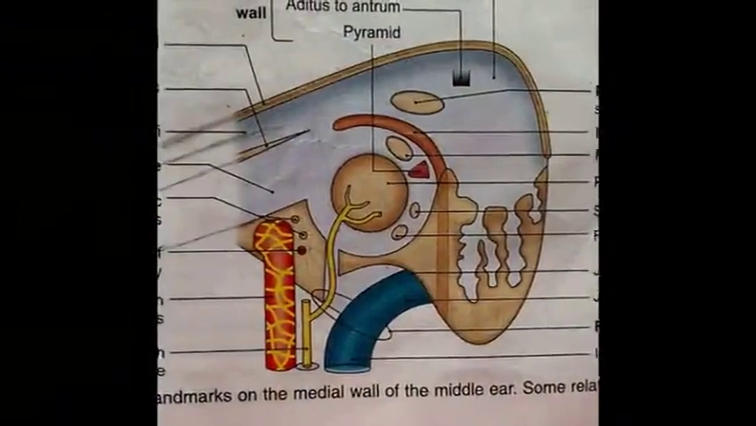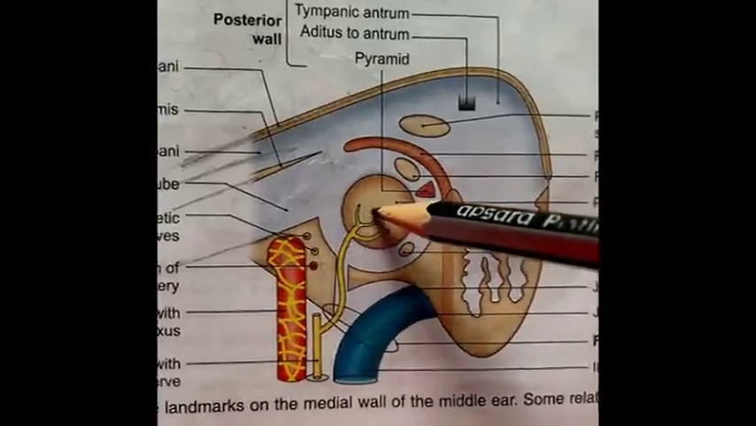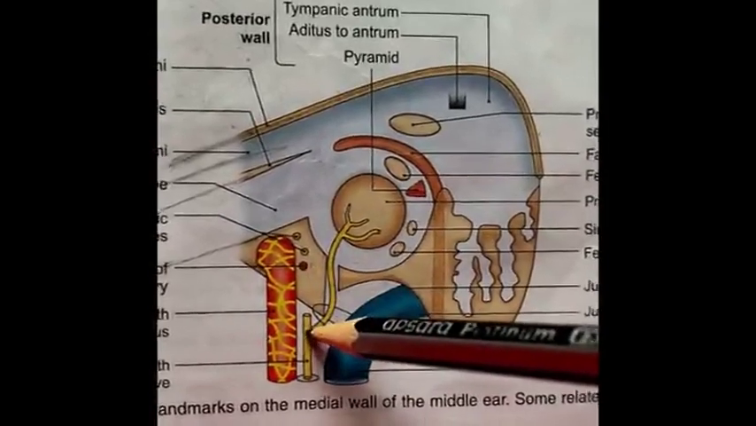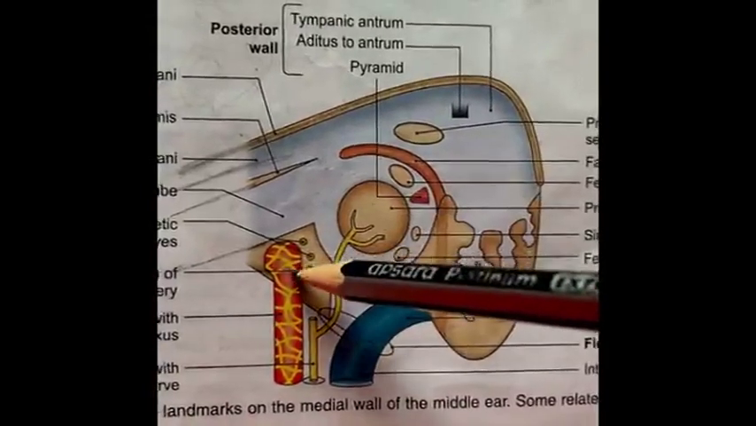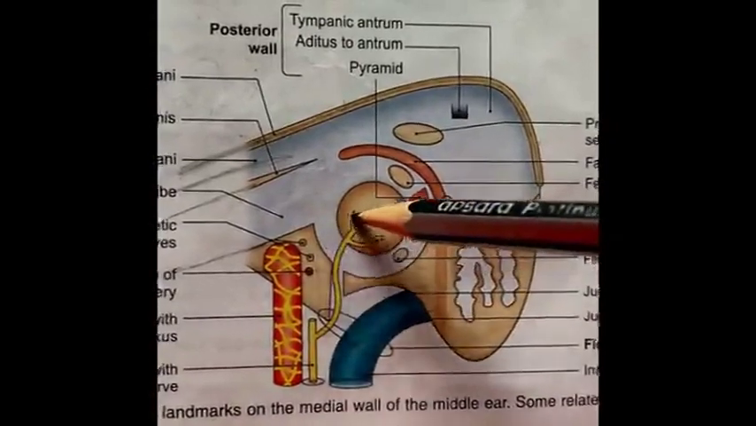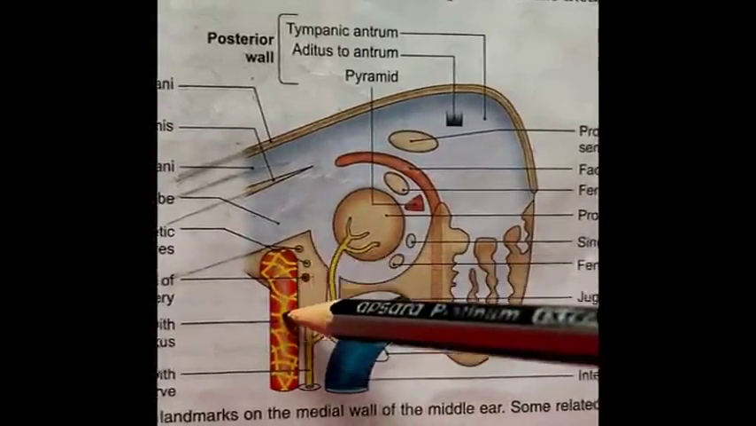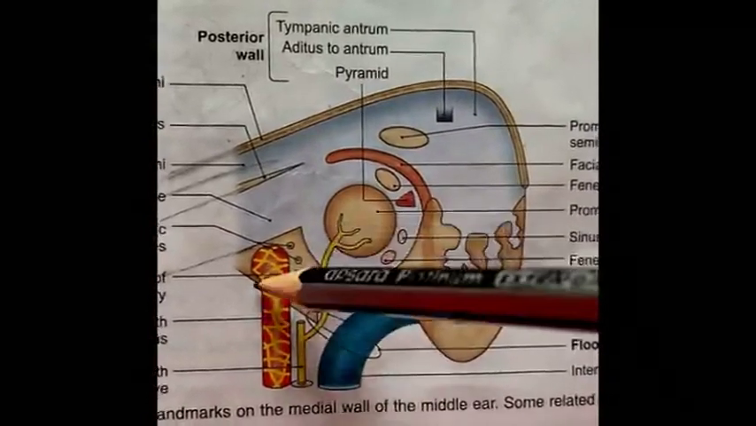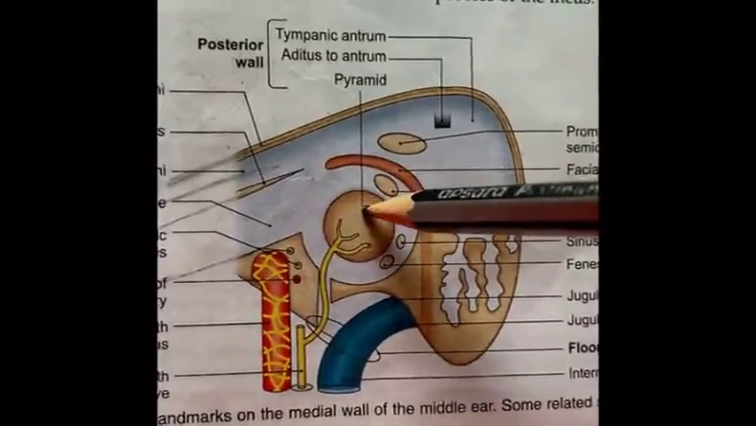Nerve supply of the middle ear. Nerve supply to the middle ear cavity is provided by the tympanic plexus of nerves, which is present over the promontory. It is formed by the tympanic branch of the glossopharyngeal nerve and also the superior and inferior corticotympanic nerves, which arise from the sympathetic plexus around the internal carotid artery. So this is the internal carotid artery. It is covered by a network of nerves. From this network, two nerves reach this promontory area and form a network along with the glossopharyngeal nerve.